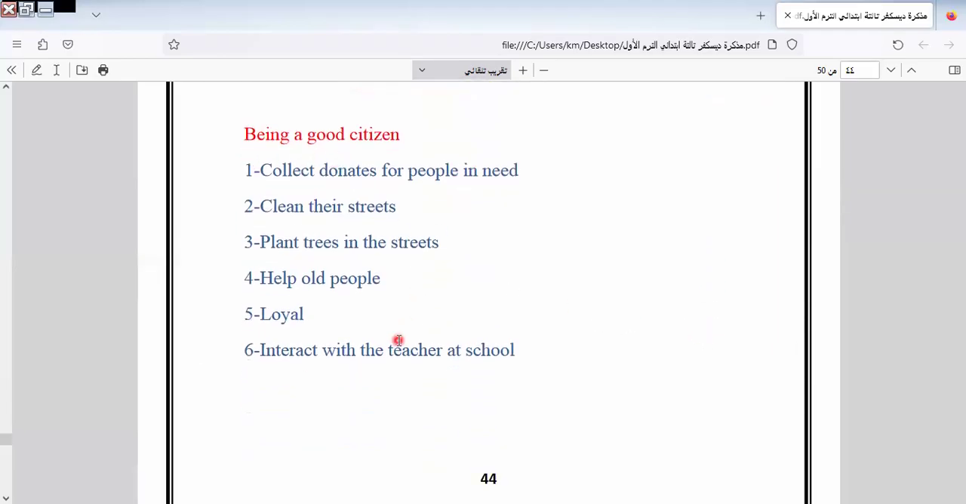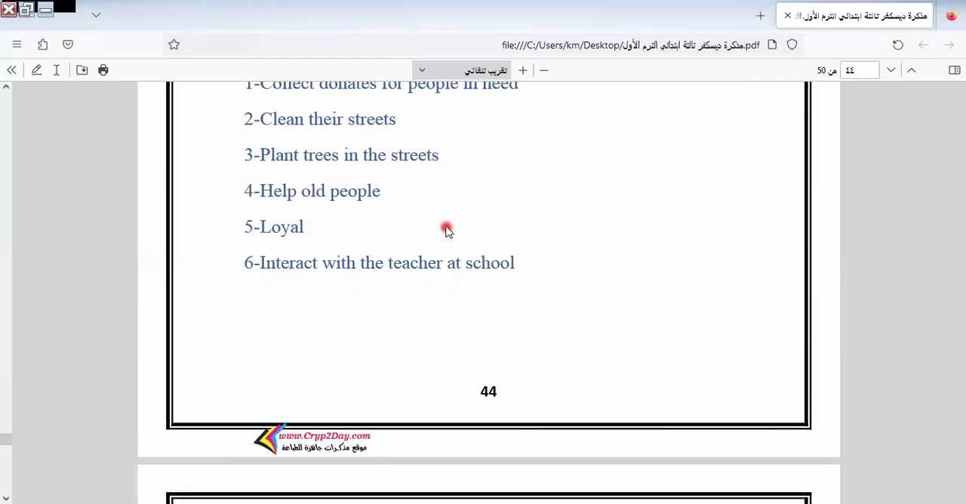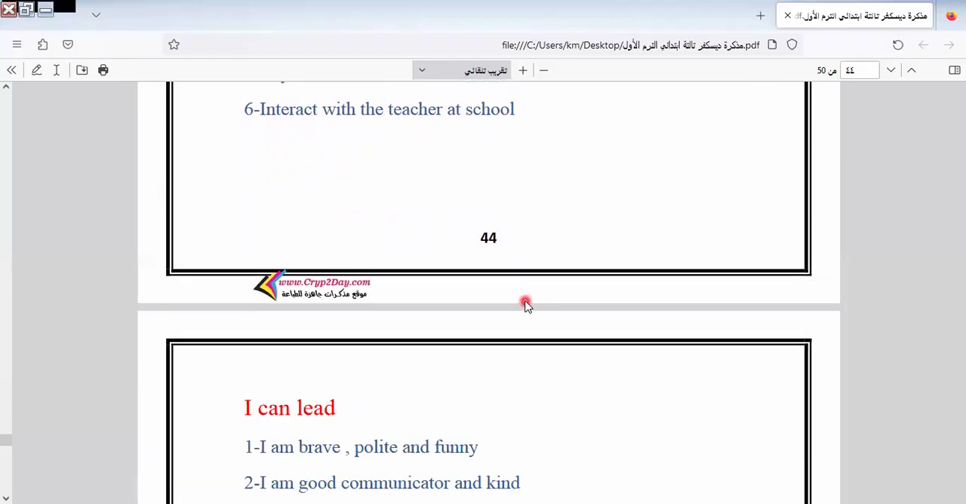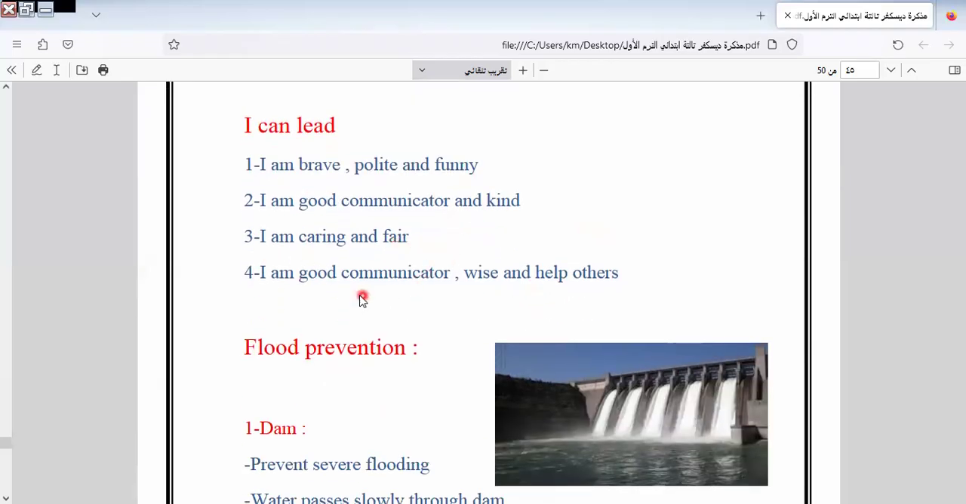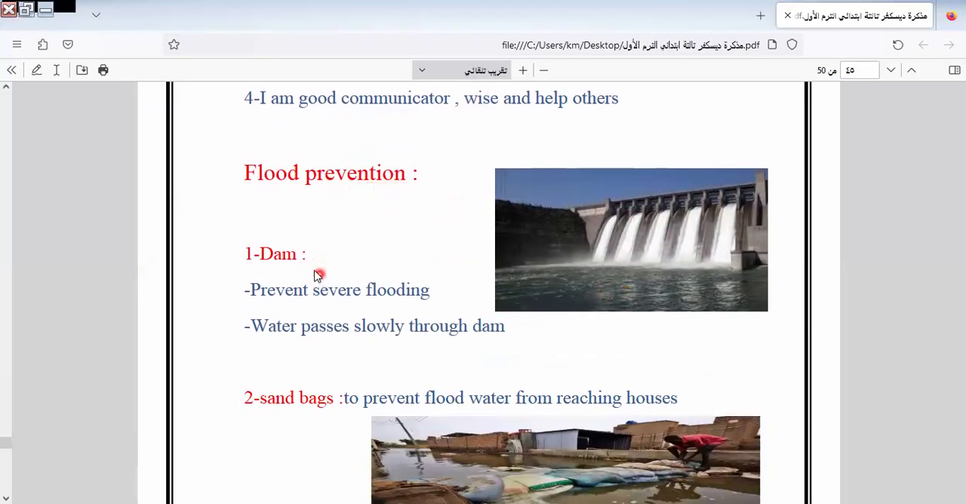Okay, being a good citizen. What are the things that I can do to be a good citizen? Collect donations for people in need, clean the streets, plant trees in the streets, help old people, be loyal, interact with the teacher at school. I can lead. I'm brave, polite, and funny. I'm a good communicator and kind. I'm caring and fair. I'm a good communicator, wise, and help others.